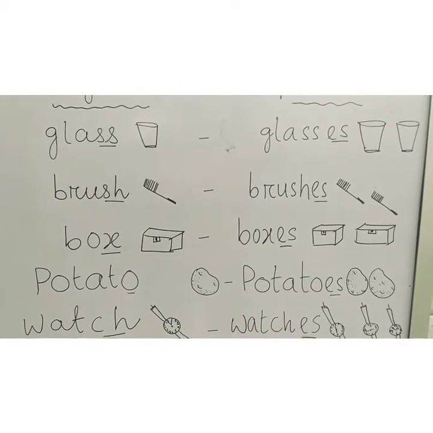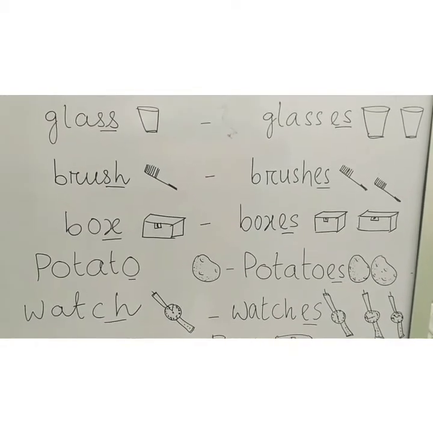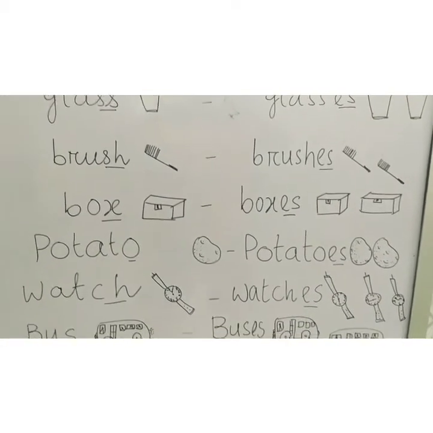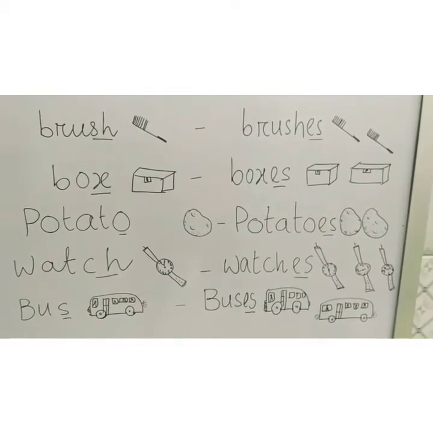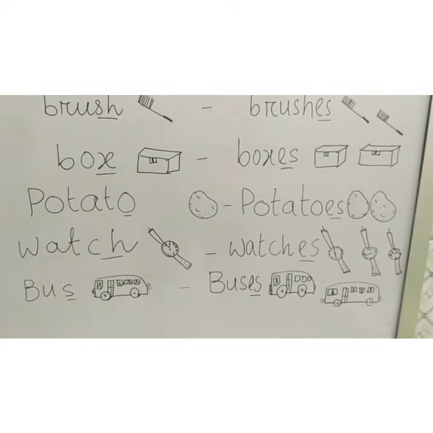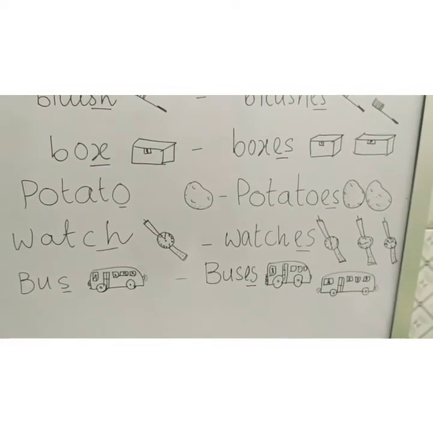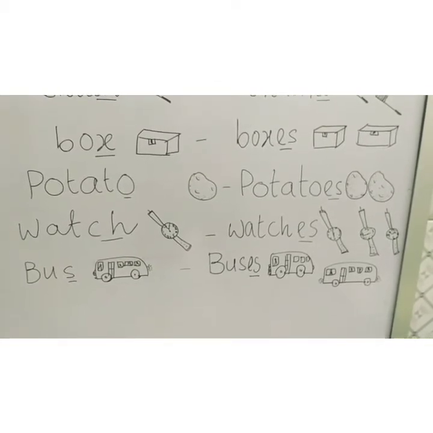Brush ends with SH. Plural form brushes. Box ends with X. In its plural form boxes. Potato ends with O. Potatoes, plural form ends with ES.